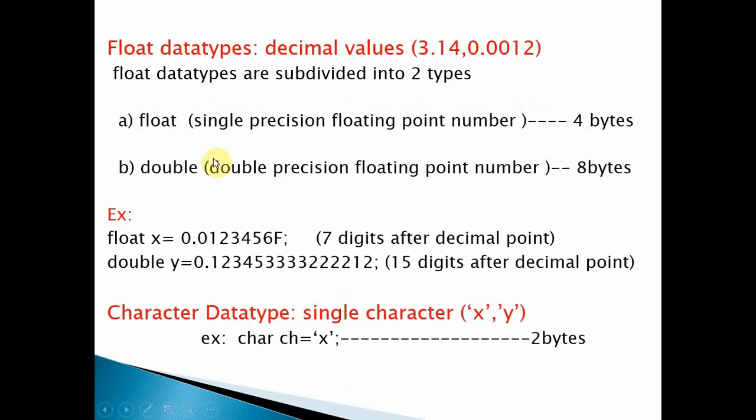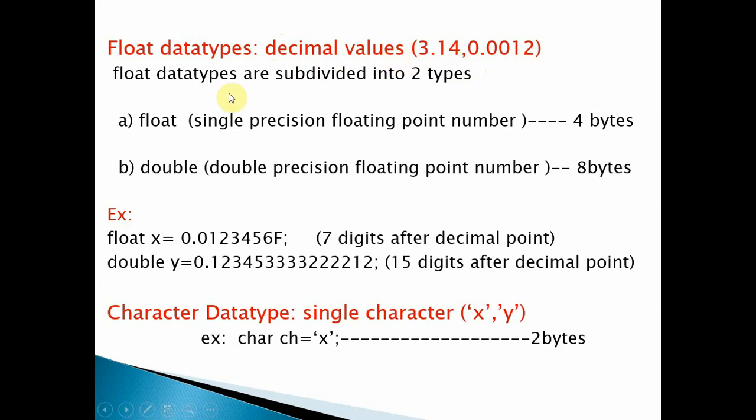After that, the float data type. Float data type is used to define floating point data, that is, decimal values. Decimal value means after the period we have values. Precision values like 3.14, 0.0012.